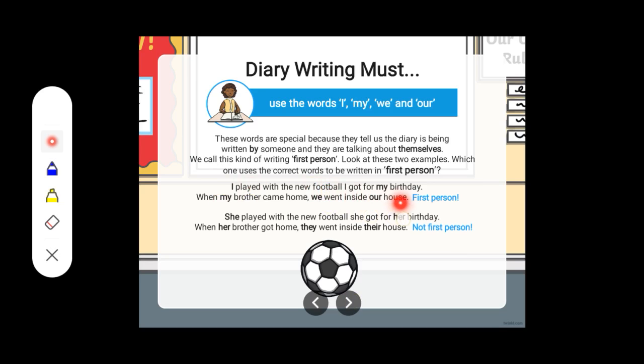I played with the new football I got for my birthday. When my brother came home, we went inside our house. So you can see it is being written in first person.